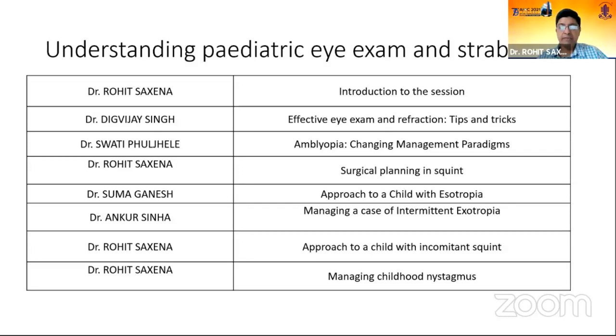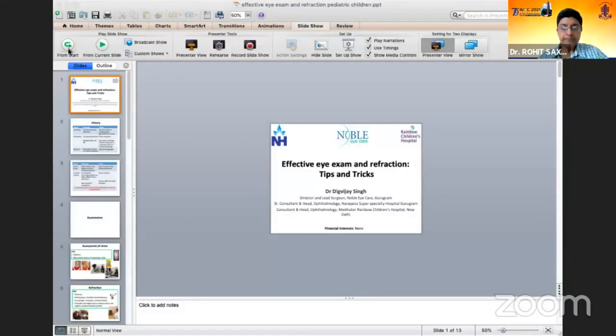That will be followed by intermittent exotropia, Dr. Ankur Sinha, who runs a pediatric ophthalmology and glaucoma service at Jaipur, an extremely proficient and outstanding surgeon. And then I will complete with incomitant strabismus and nystagmus. Any questions, we hope to take in the middle. So I'll stop share now, and we'll have Dr. Digvijay Singh, who will be talking about how to examine a child.